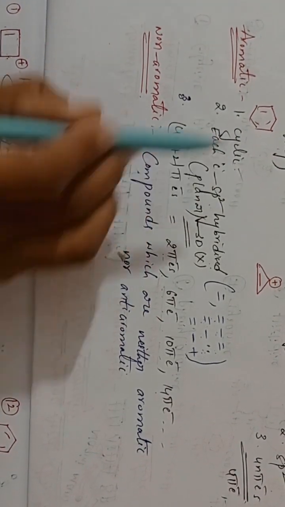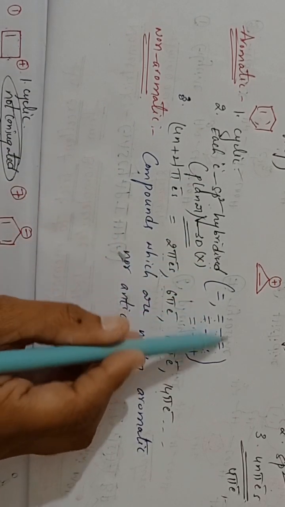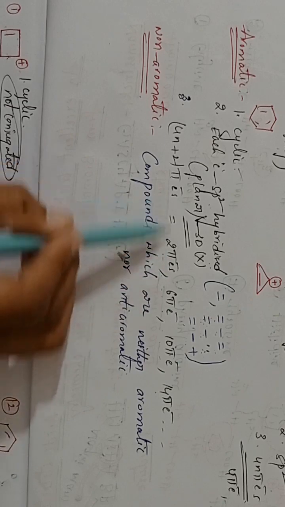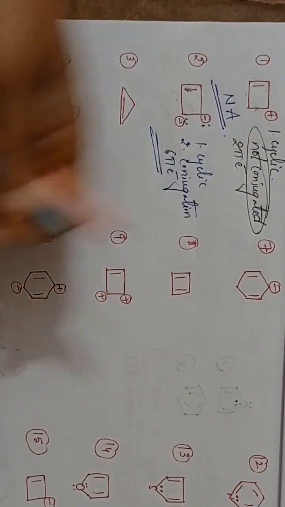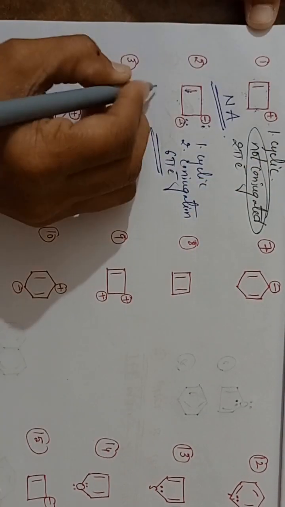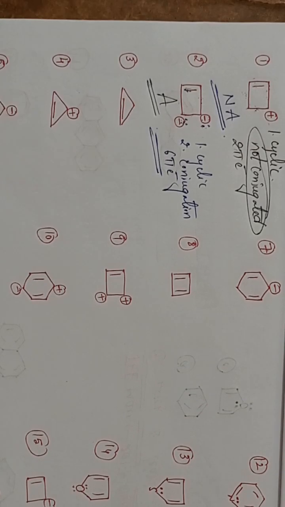See here, cyclic satisfied, sp2 hybridized. Here the conjugated system: double bond, sigma, lone pair is there, satisfied. And next, here 6 pi electrons are there. So that's why the given compound is aromatic. Clear this one? So our given compound is aromatic. Understanding? The given compound is aromatic.